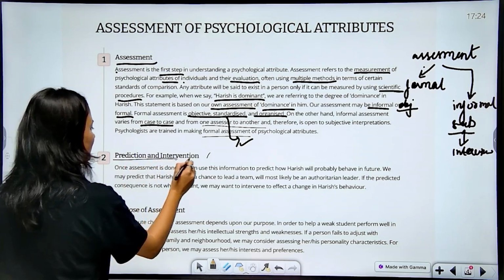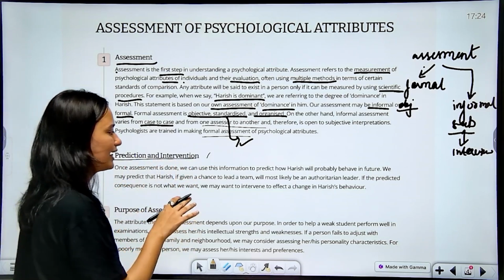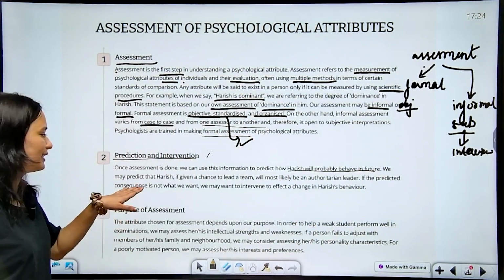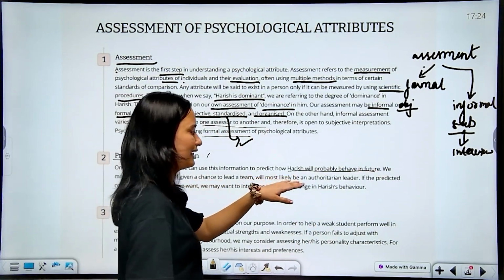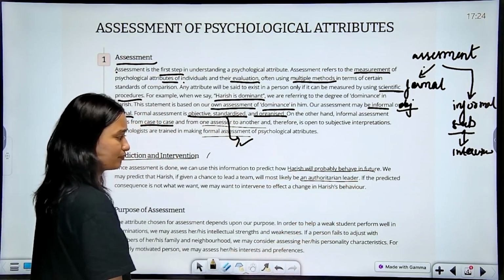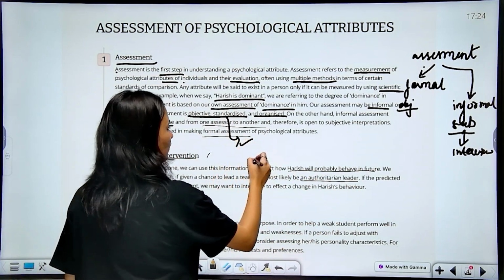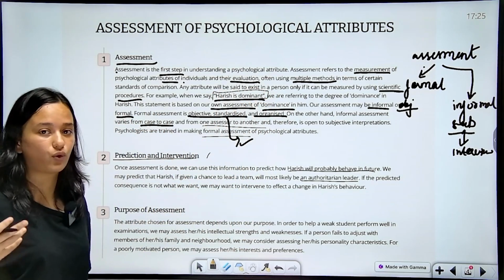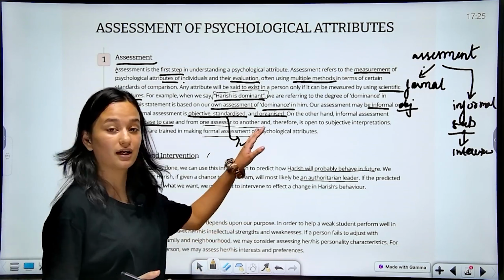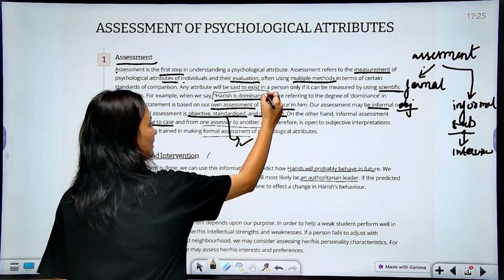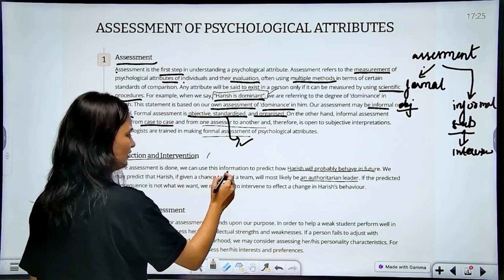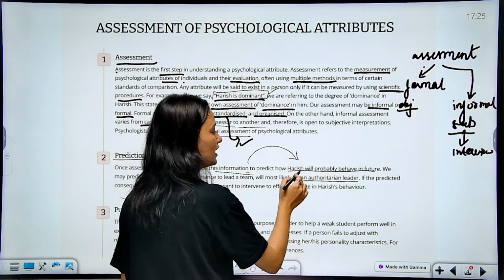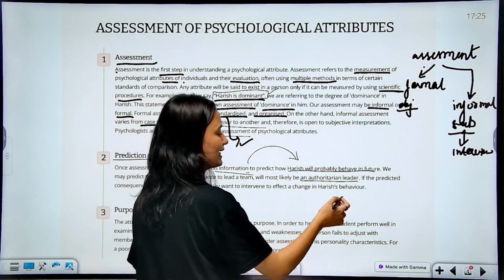Second is prediction and intervention. Once assessment is done, we can use this information to predict how Harish will probably behave in the future. We may predict that Harish, if given a chance to lead a team, will most likely be an authoritarian leader. So from the above, we saw the proof that Harish was dominating his younger brother. From that, we made a conclusion that Harish is dominant. From this information we have made the inference about how Harish will probably behave in future, meaning Harish will most likely be an authoritarian leader.